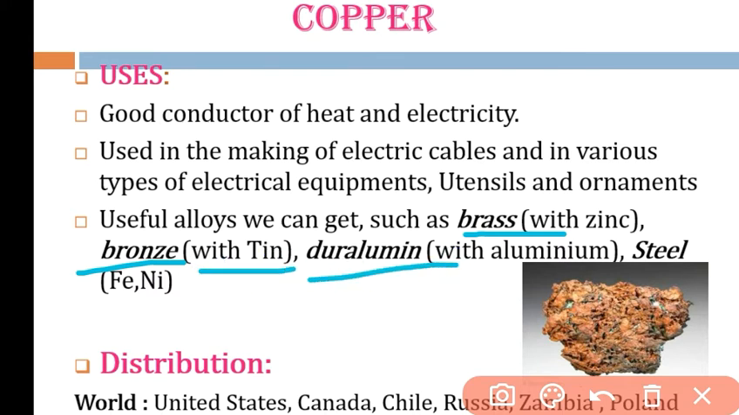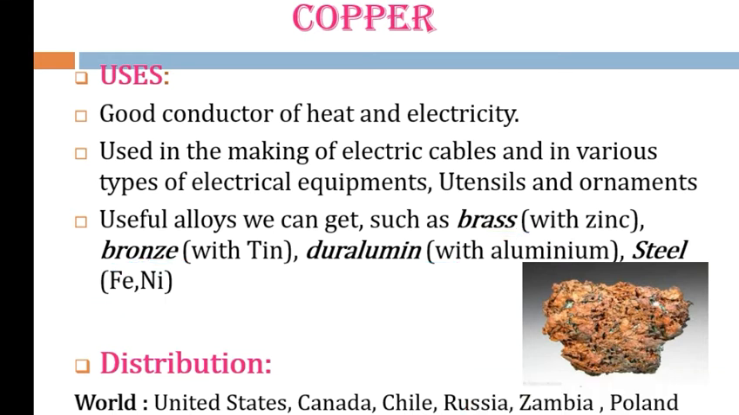There are other alloys like duralumin. What is duralumin? Mixing copper and aluminium, duralumin is formed, and that is more durable. That is why it is called duralumin. Next is steel, by iron and nickel. So these are the alloys that are also made from copper.